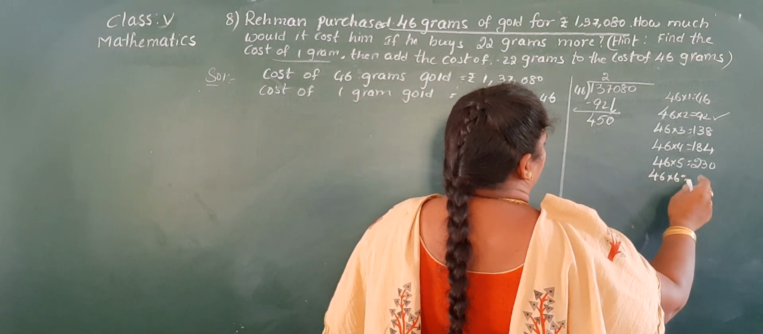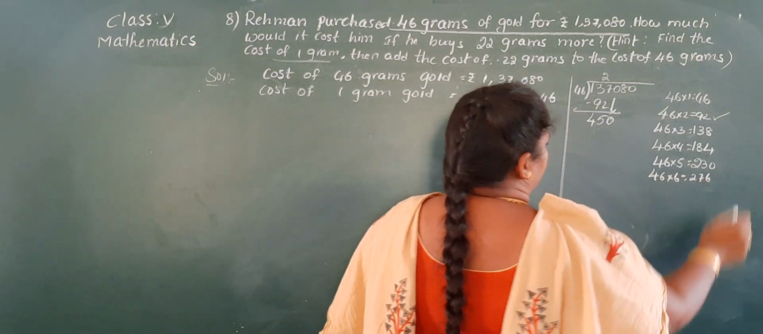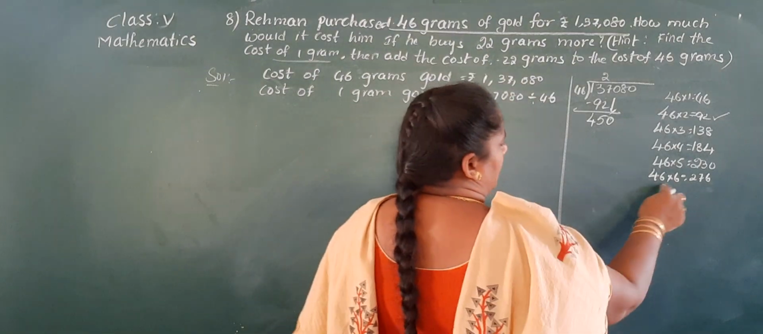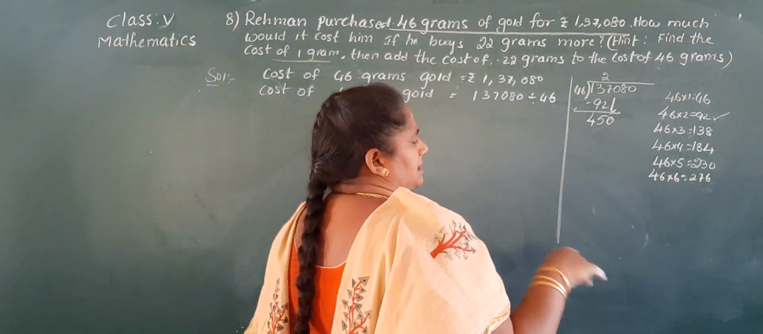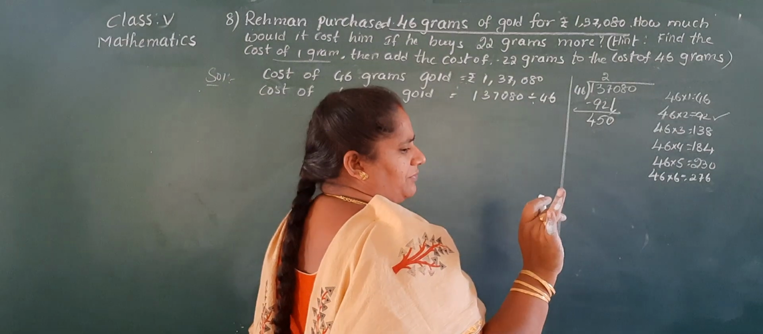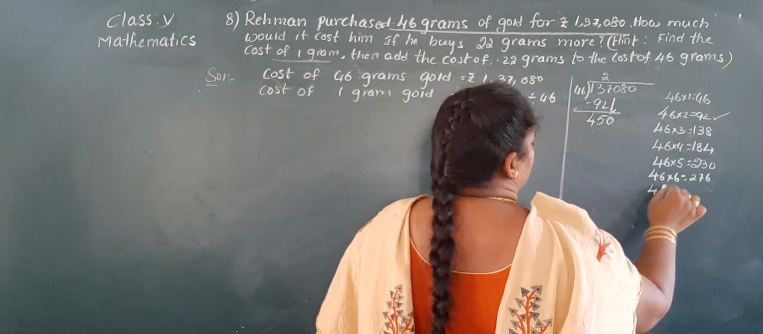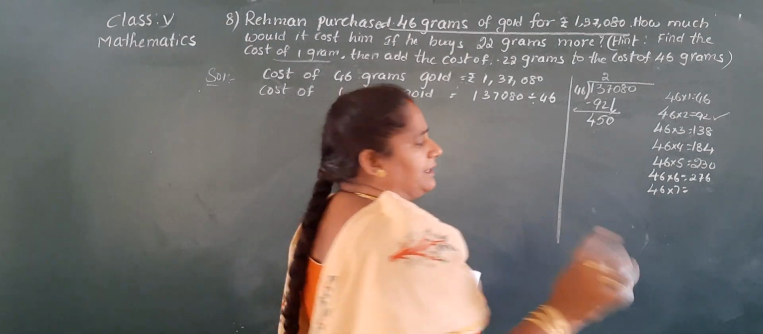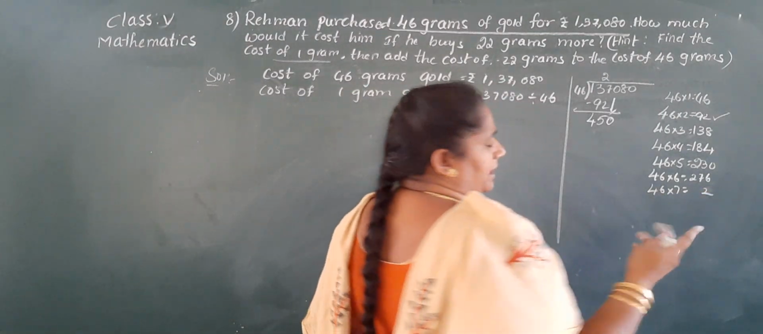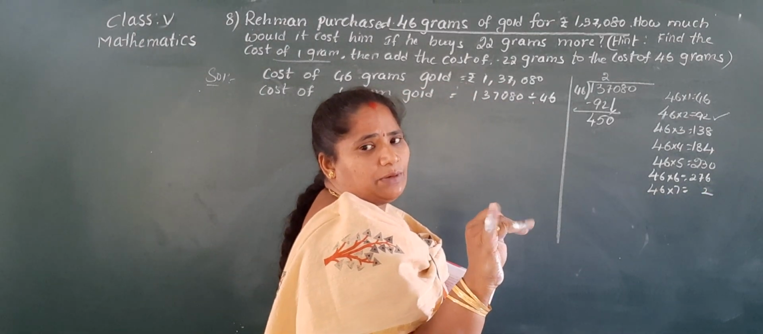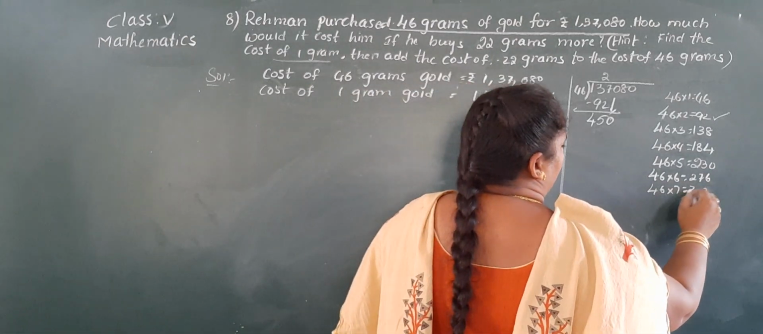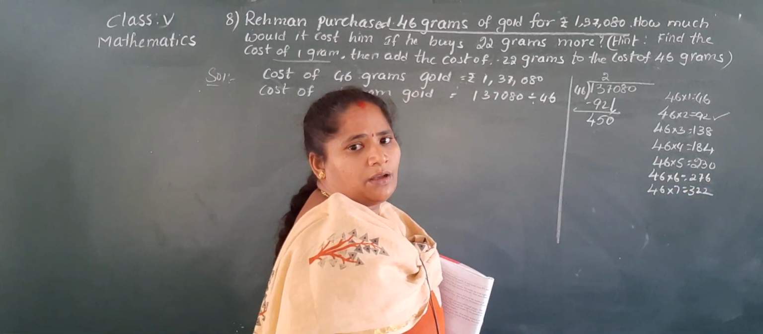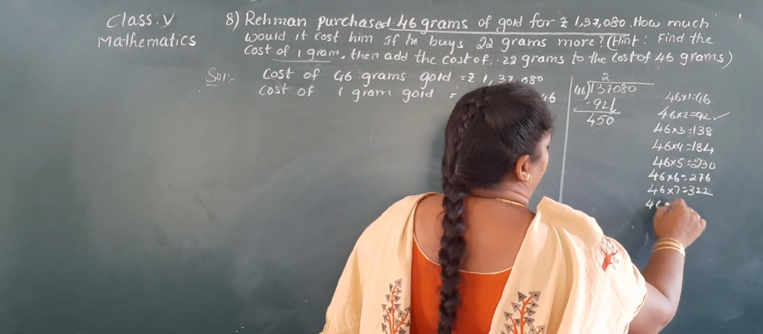46 into 6: 276. 6 6s are 36. 3 in hand. 6 is down. 6 4s are 24, 25, 26, 27. Next, 46 into 7. 7 6s are 42. 4 in hand, 2 is down. 7 4s are 28, 29, 30, 31, 32. So 322. Okay, next 46 into 8.